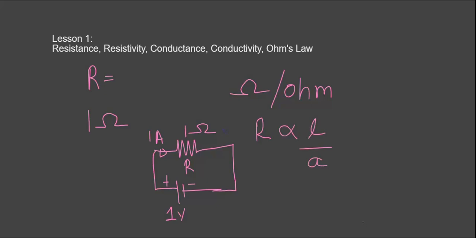Now you have this equation, R is proportional to L by A. So you can put it like this, R is equal to rho L by A, where rho is the constant of the material, and this constant of the material is known as resistivity. It is denoted by the symbol rho.